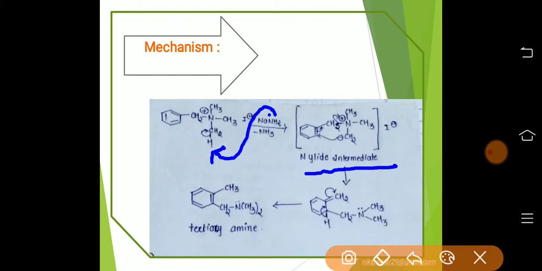Okay. Now, this negatively charged carbanion or ylide can attack at the ortho position of the benzene, hence transfer of this tertiary amine group towards this ortho position. Okay. Hence, after removal of this proton or transfer of proton, that is tautomerism, it leads to the formation of a tertiary amine with the formation of an aromatic compound. Okay. That is, a tertiary amine will be obtained here, and we are getting a rearranged product.